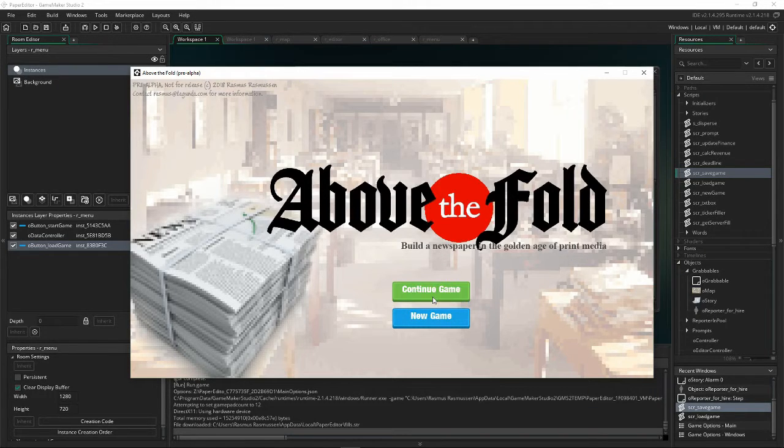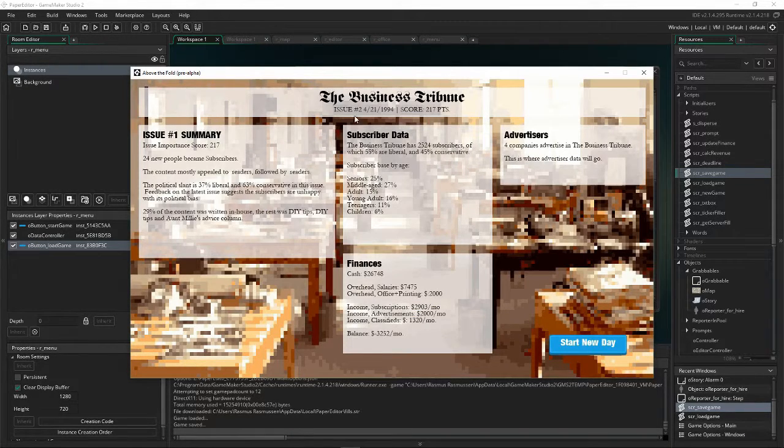You can try it. This is issue 2, so I did just do a little test where I just published one issue, and I got to issue number 2, and then I quit the game, because once you get to this screen, the office screen, the game will automatically save.